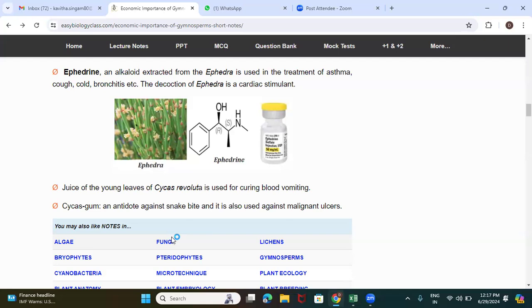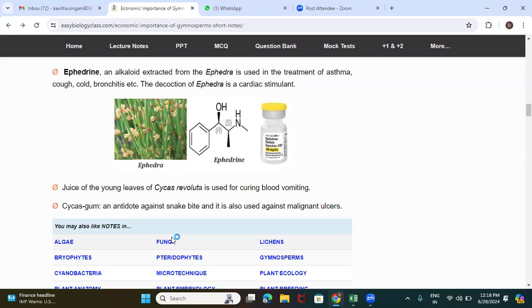These are the gymnospermic plants which have medicinal value for curing snake bite. Tribal people and others live in forest regions, so there is every scope for them to get a snake bite, because snakes are more in the forest regions, and for their livelihood they move around in the forest. There is every chance of them being attacked by snakes. At that time there were no hospitals to reach and take treatment for the snake bite.